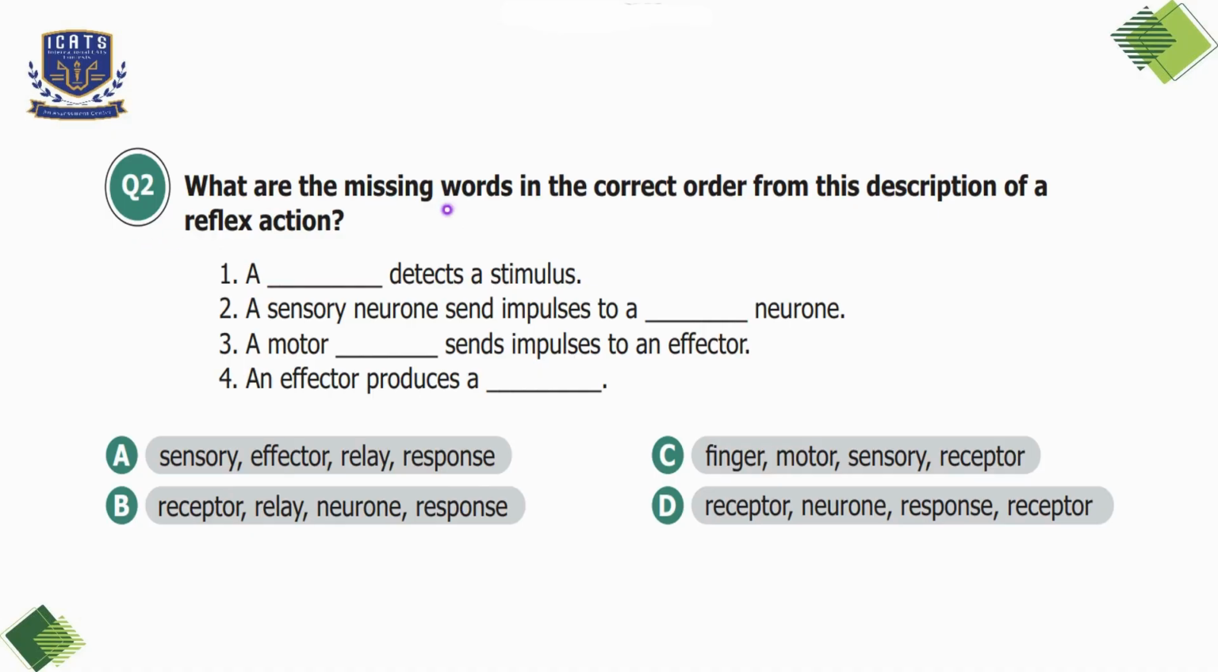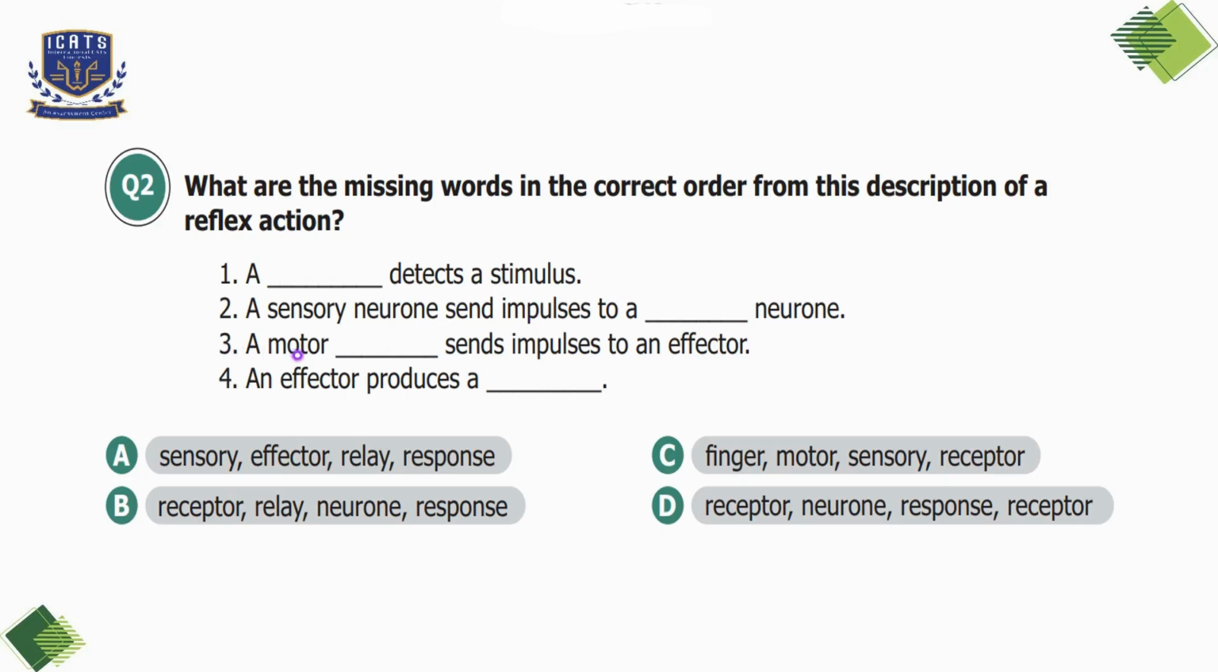Question number 2. What are the missing words in the correct order from this description of a reflex section? The first statement is a dash detects a stimulus. So the correct term is receptor. Receptors, like for example in our skin, detect changes in the environment. Second statement is a sensory neuron sends impulses to a dash neuron. So the correct term is relay. The relay neuron in the spinal cord transfers the impulse.